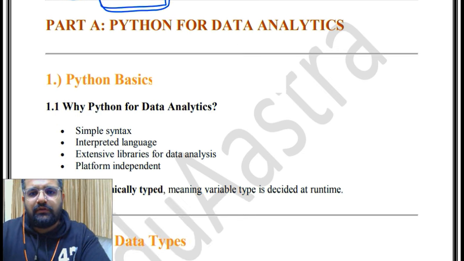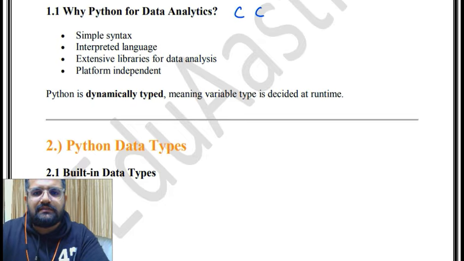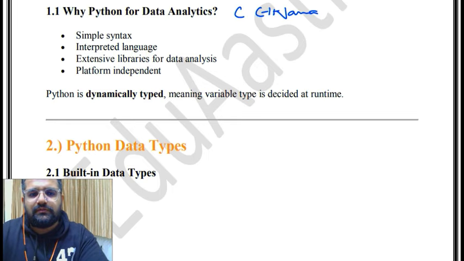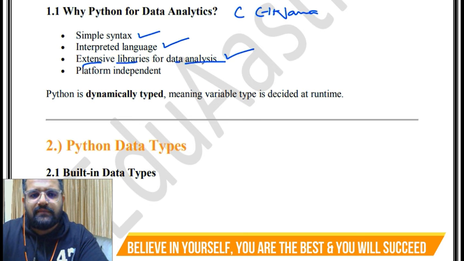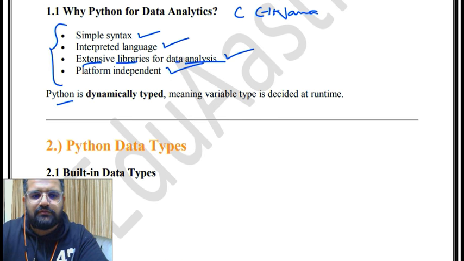So Python for data analytics, Python basics. Now why Python for data analytics? A question can be like this as well: why Python for data analytics and why not C, C++, Java or other such languages? The reason is simple syntax, interpreted language, extensive libraries for data analysis, and platform independent. Python is dynamically typed, meaning variable type is decided at runtime.